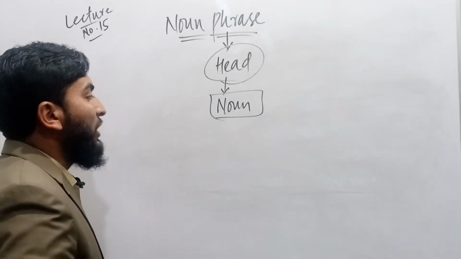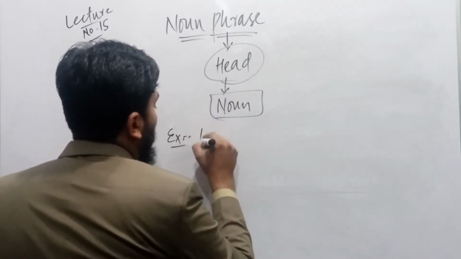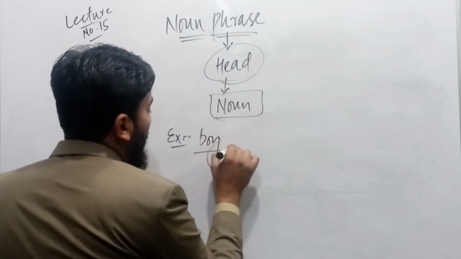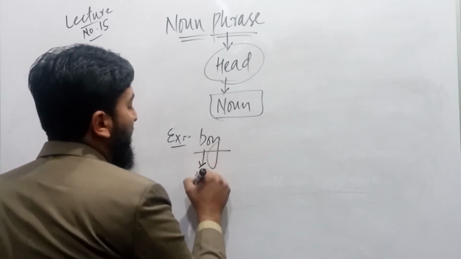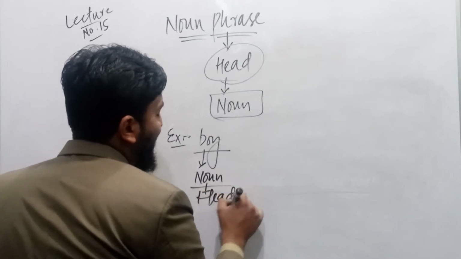So for example, if I say boy, boy is one word, but this is a noun. This noun plays the role of head.